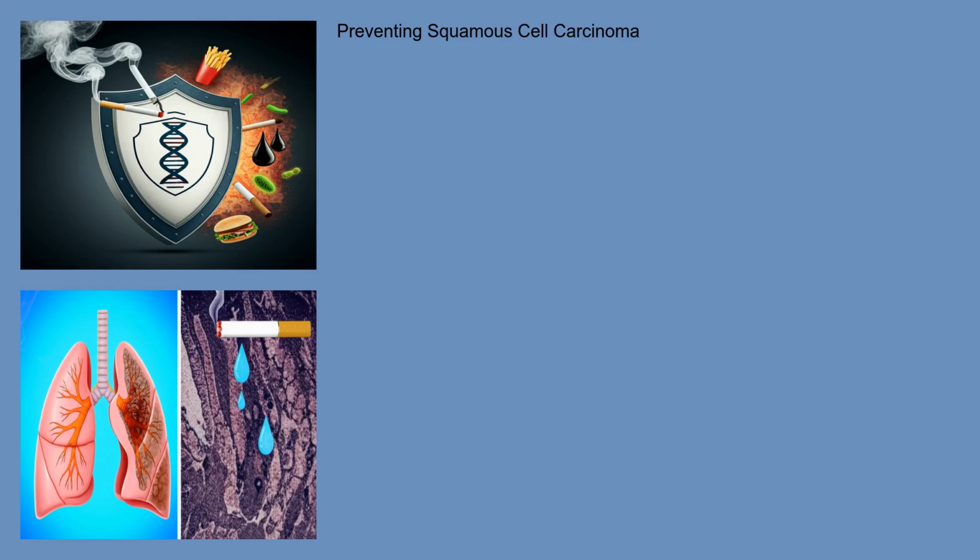Preventing squamous cell carcinoma involves minimizing exposure to known risk factors. The most important step is to quit smoking. Preventing and treating chronic urinary tract infections is also essential. Avoiding exposure to industrial chemicals, such as aromatic amines, is crucial, especially in occupational settings. In regions where schistosomiasis is endemic, regular screening and treatment are important. Maintaining a healthy lifestyle, including a balanced diet and regular exercise, can also contribute to overall health and potentially reduce cancer risk.